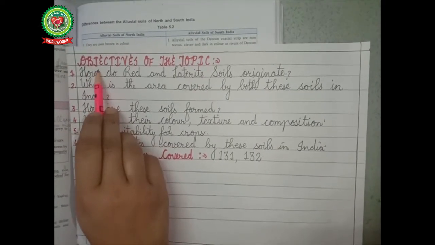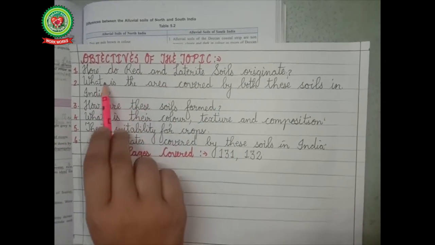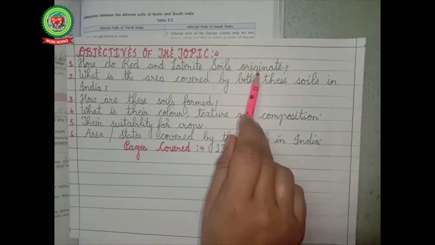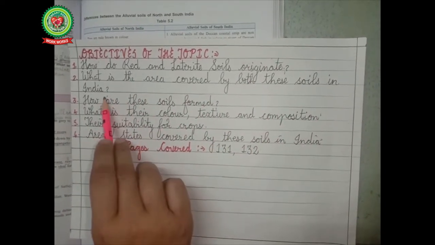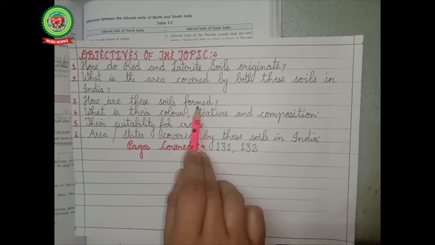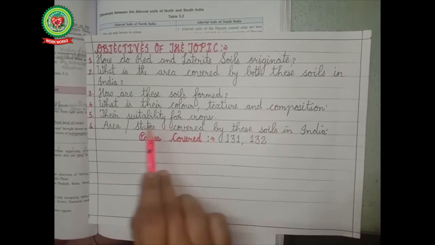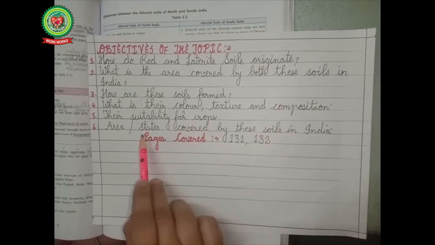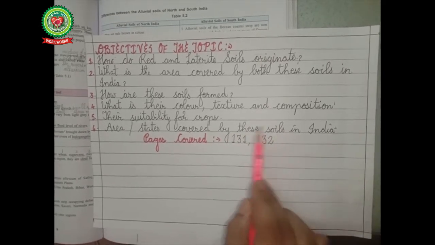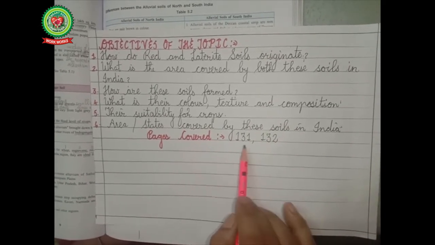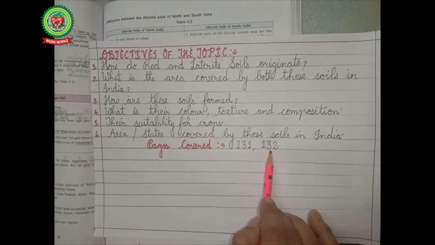But before proceeding with the chapter, let us learn the objectives of the topic. How do red and laterite soils originate? What is the area covered by both these soils in India? How are these soils formed? What is their color, texture and composition? Their suitability for crops, areas, states covered by these soils in India. Students, in this topic we will cover pages 131 and 132 of your geography textbook.